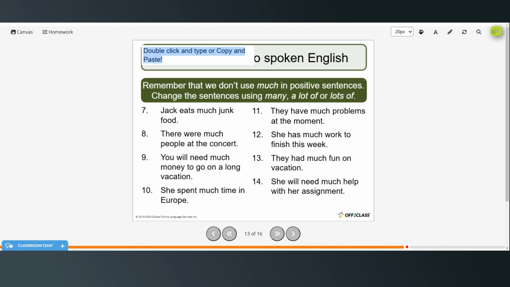Alright, so Jack eats much junk food would be Jack eats a lot of junk food. There were much people at the concert. That should be many people at the concert. You will need much money to go on a long vacation. So you would say a lot of money. She spent much time in Europe. She spent a lot of time in Europe.